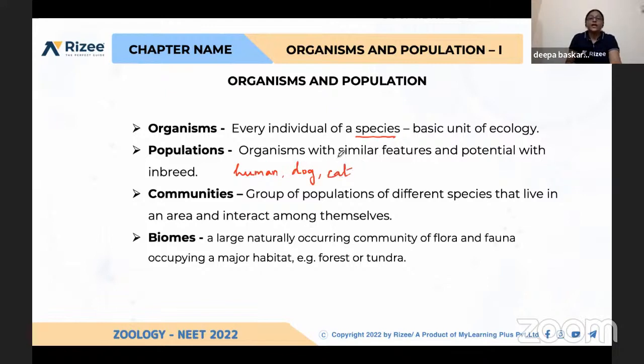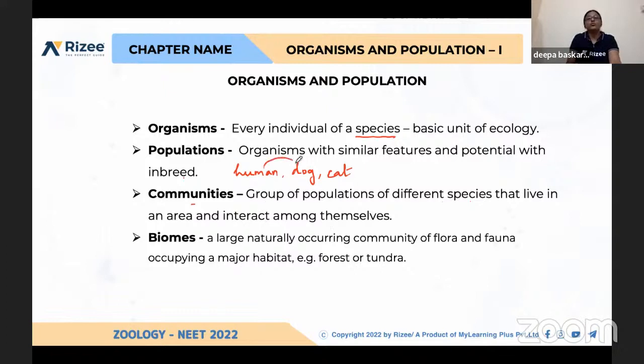The total number of organisms of the entire species together make a population. Organisms with similar features and the potential to interbreed are called a population. And then what do you mean by communities? A group of populations of different species that live in an area and interact among themselves.